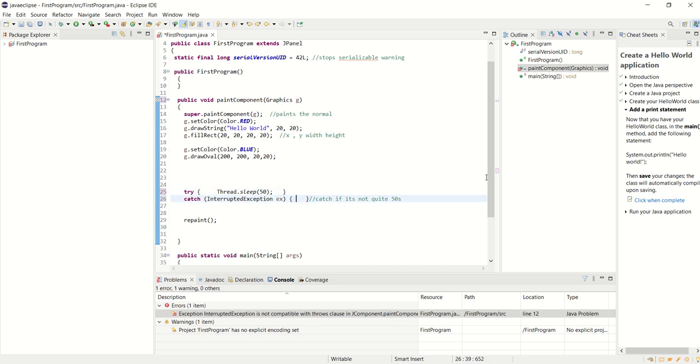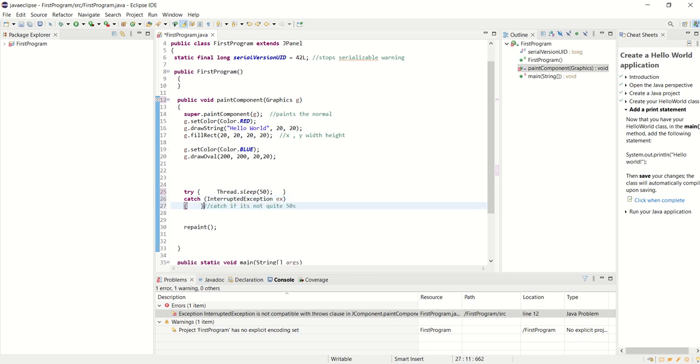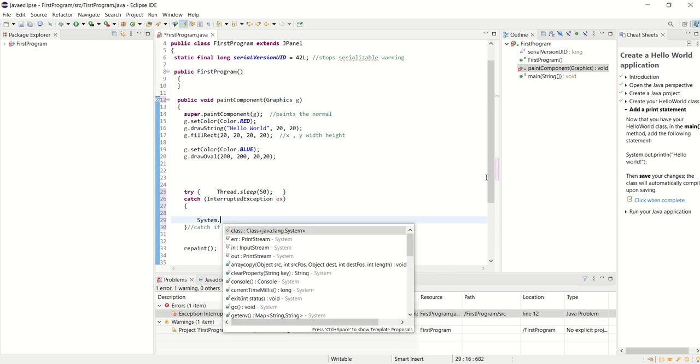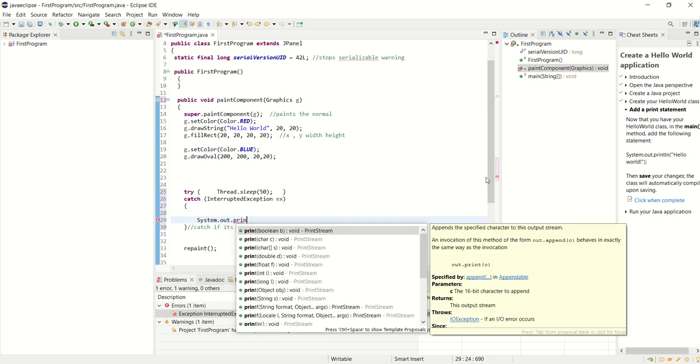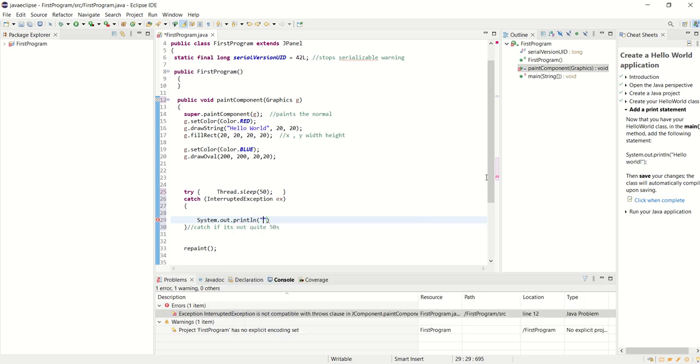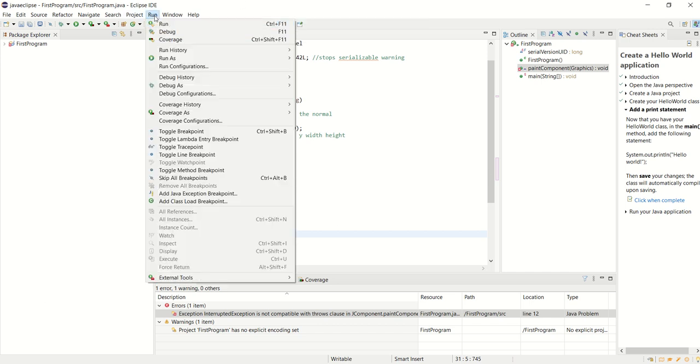And sometimes we'll handle our errors and we'll actually say what happens. If you're interested and you want to see how often it doesn't quite go 50 microseconds, I could go System.out.println. So that just prints something, and I could say error. And it might be interesting to find out how often it is not quite 50 microseconds. I would expect that quite often. It can't be exactly 50 microseconds. Or is it milliseconds?